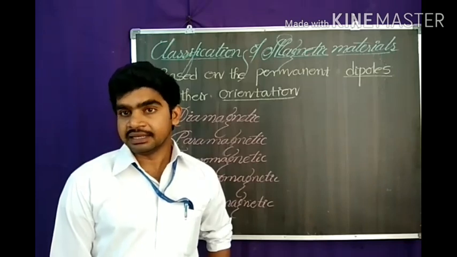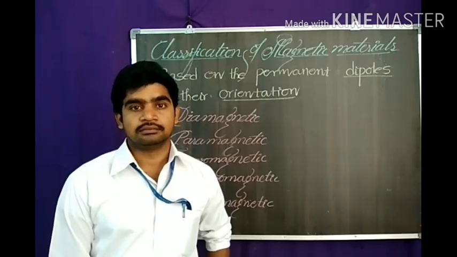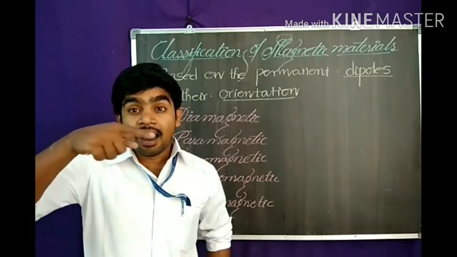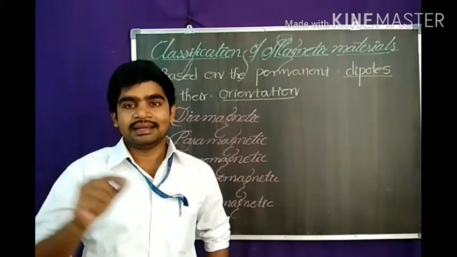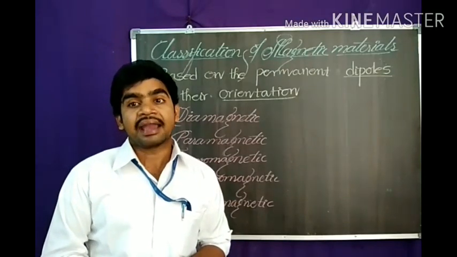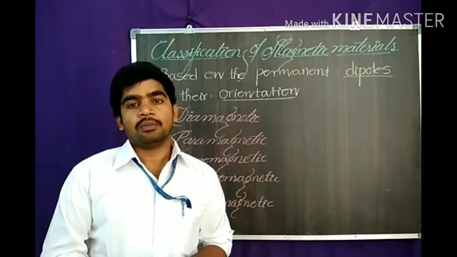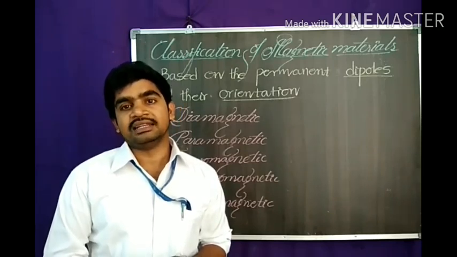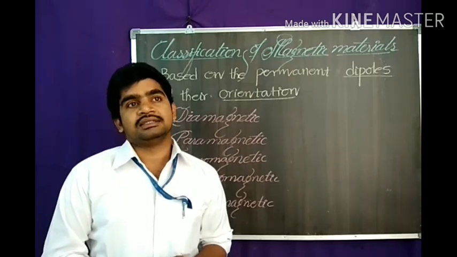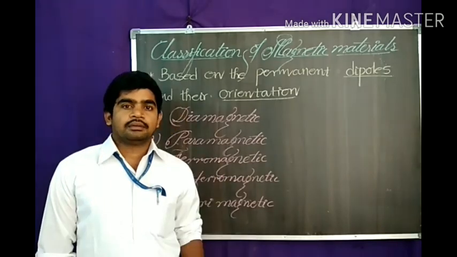When a magnetic field is applied to an atom, the motion of the orbital electron gets modified in such a way that a weak magnetic moment opposing the magnetic field is induced. This type of nature is diamagnetism.